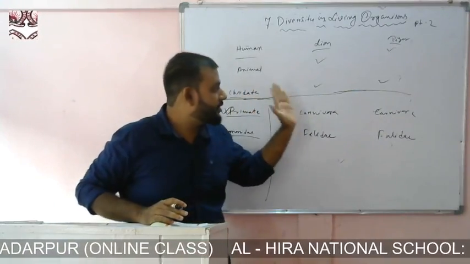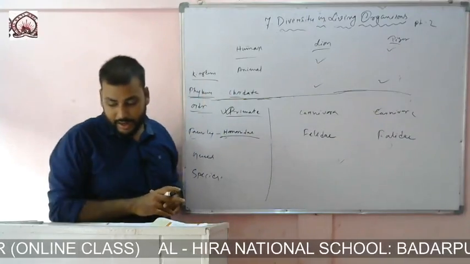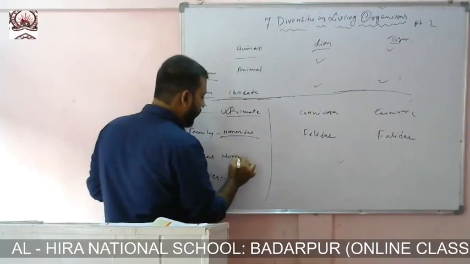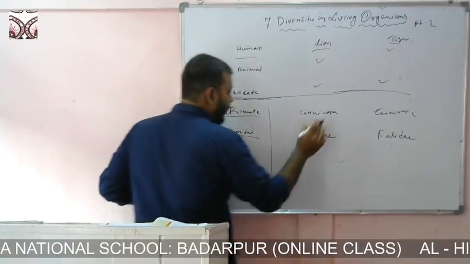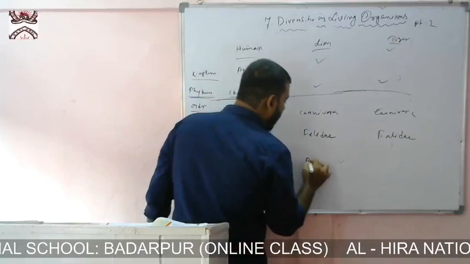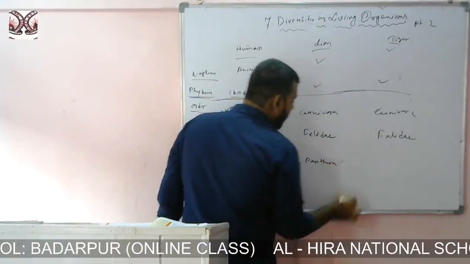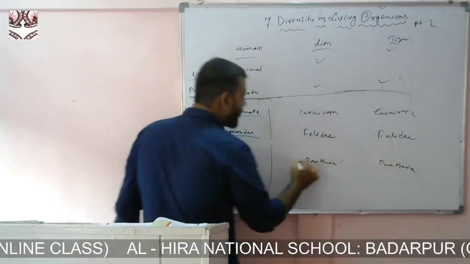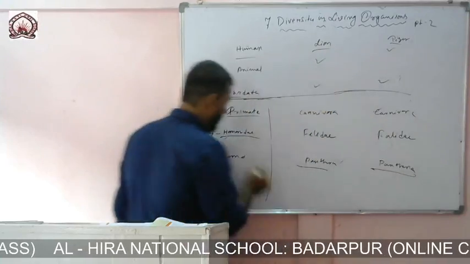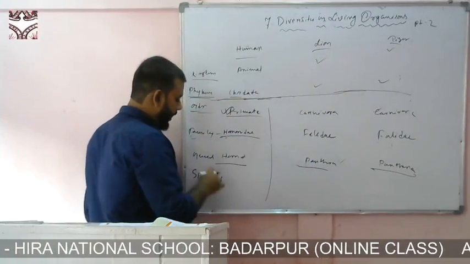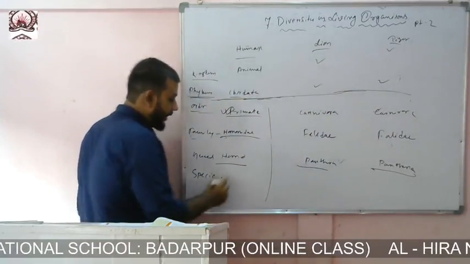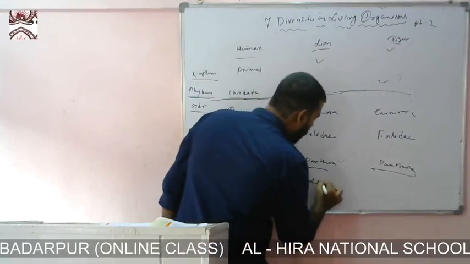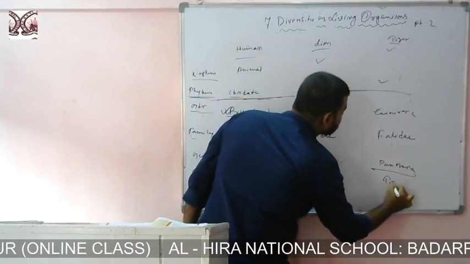Next, at the genus level, human is Homo, and lion is Panthera. Panthera means these two are from the cat family. This is not from the cat family. And at the species level, it is sapiens, it is leo, and that is tigris.